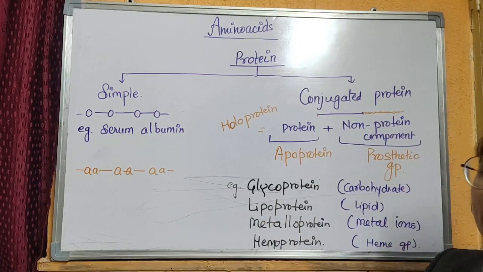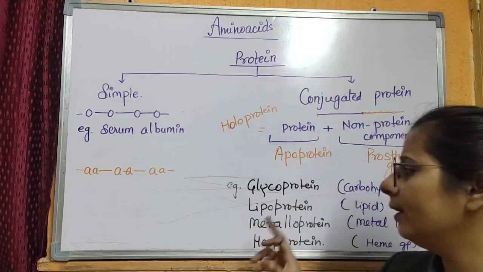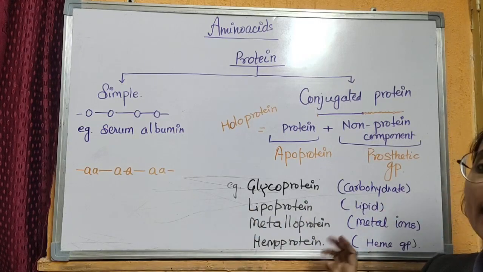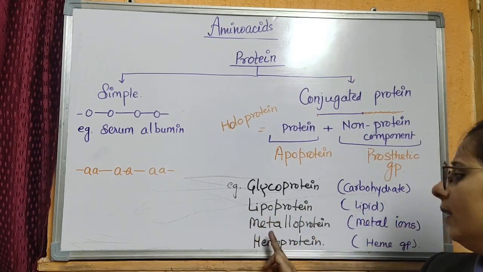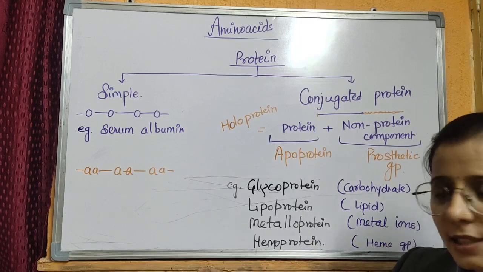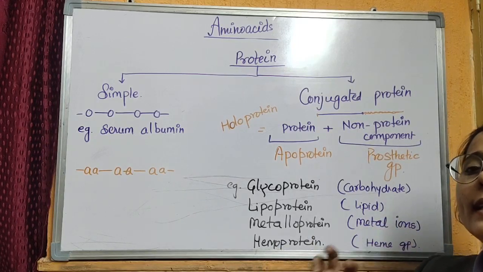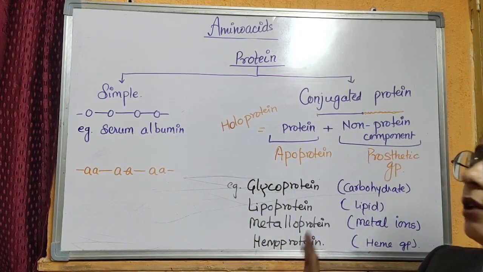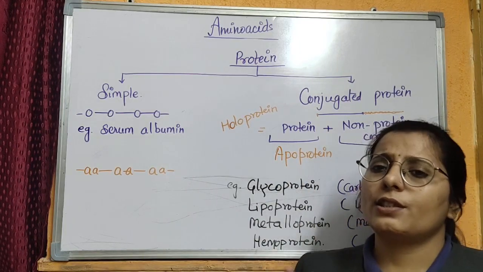The best example of a conjugated protein is glycoprotein, present over the covering of a cell. This glycoprotein has a carbohydrate moiety or carbohydrate component with the basic structure of the protein. The second is the lipoprotein that has a lipid molecule with the basic structure of a protein. Metalloprotein has metal ions with the basic structure of the protein, and the hemoprotein has a heme group or iron-containing compound with the basic structure of protein. These four examples are conjugated proteins, and they are very important for the basic structure of our body.